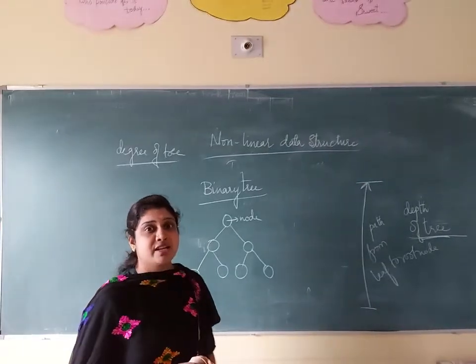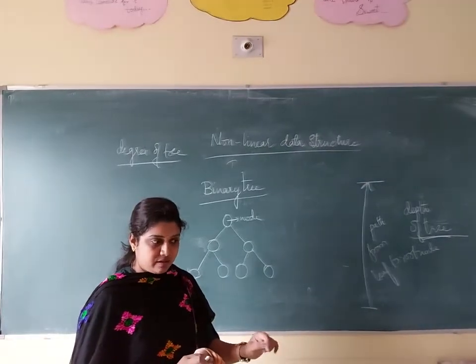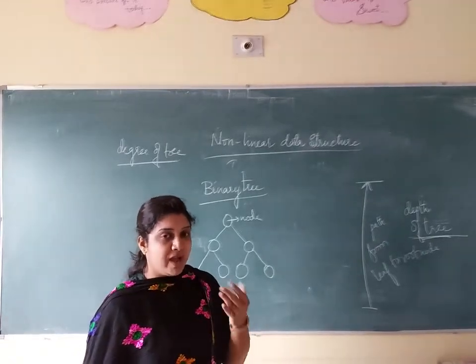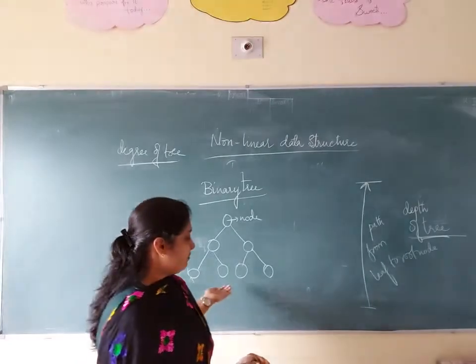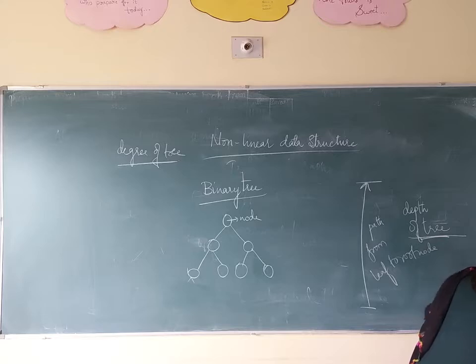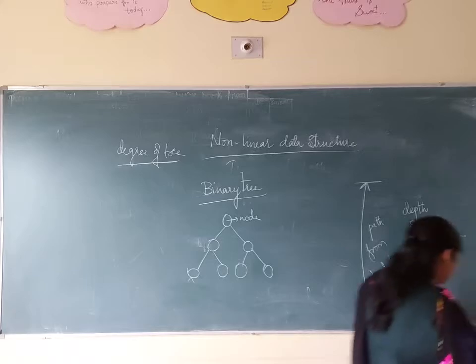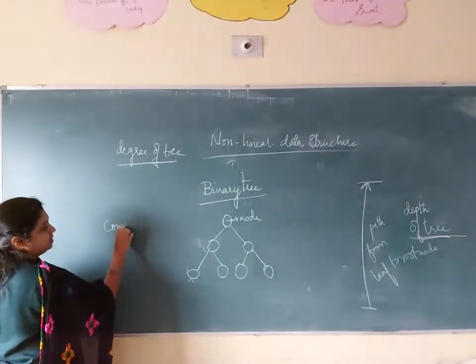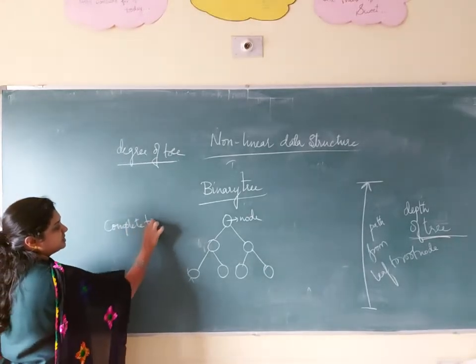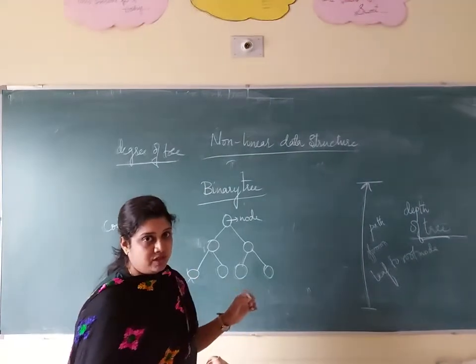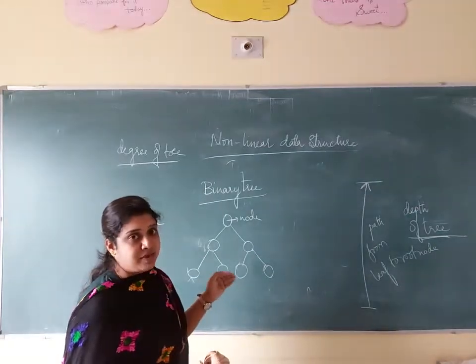Now what is meant by a complete tree? A complete tree means a leaf node reaches the maximum distance. Okay, the leaf node which is having what? The maximum distance. So what is meant by a complete tree? This is very important. A complete tree means a leaf node which has a maximum path to reach.